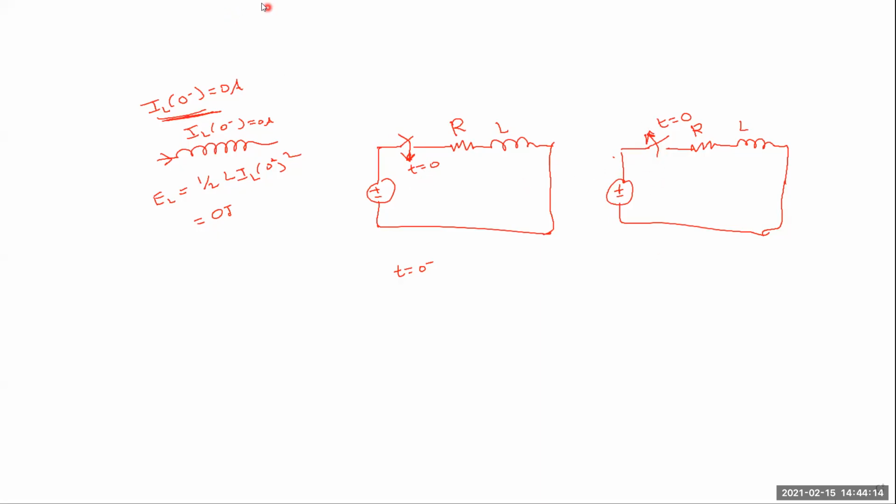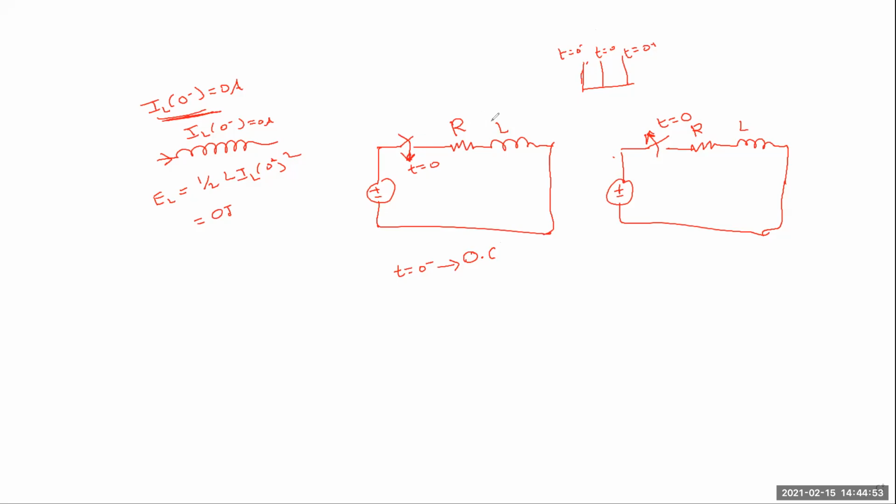So what is the position of the switch at t is equal to 0 minus? Means before. This is t is equal to 0, this is called t is equal to 0 plus, and this is called t is equal to 0 minus. At this position, the switch is under open circuit. At t is equal to 0 minus, the switch is acting as an open switch.